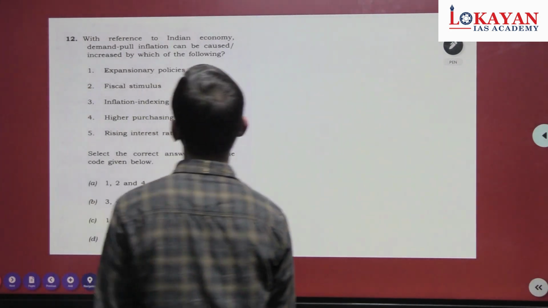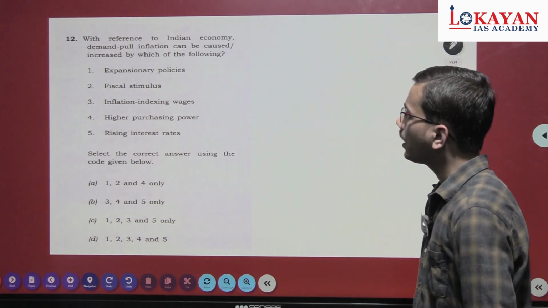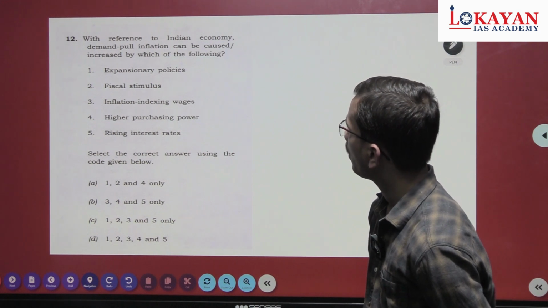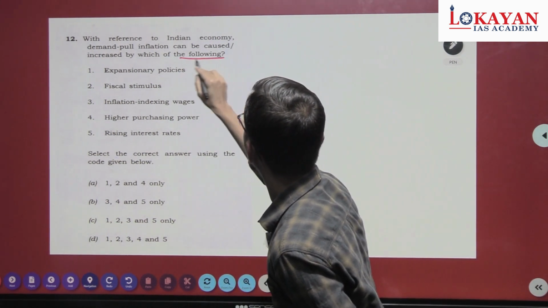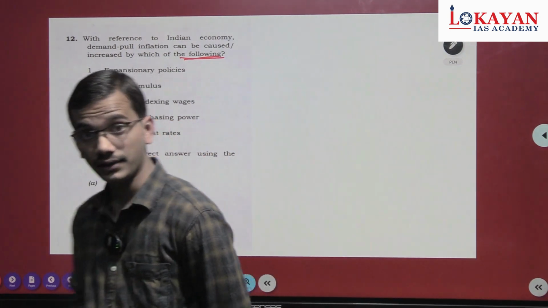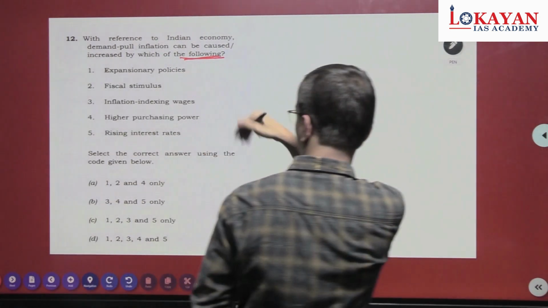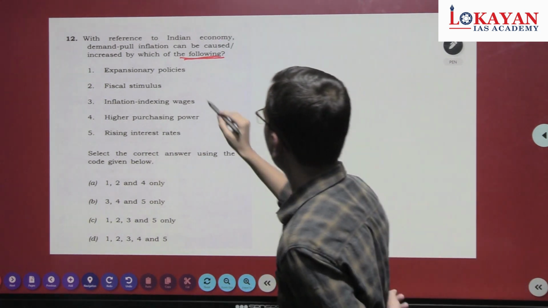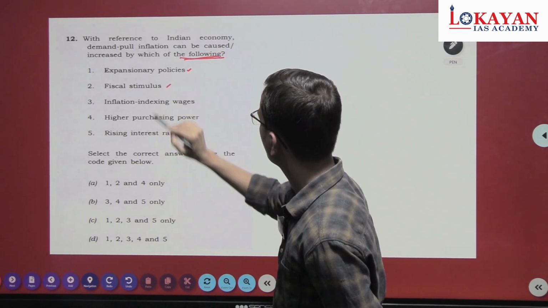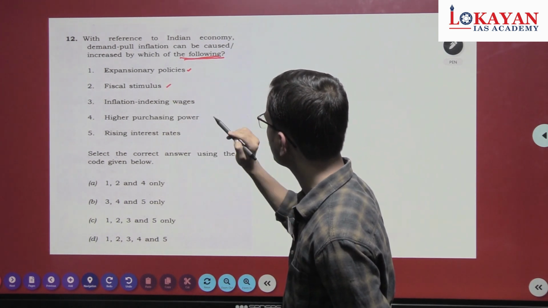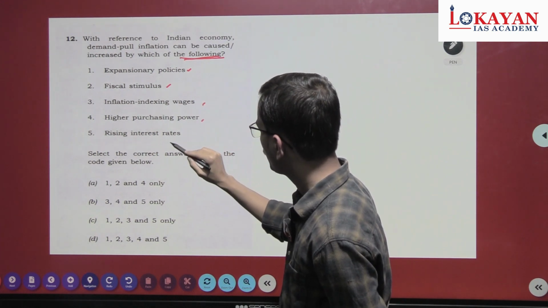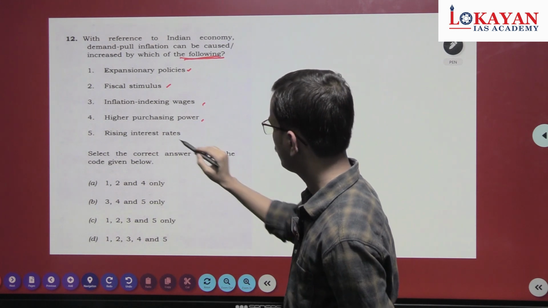Okay, with reference to the Indian economy, demand pull inflation can be caused or increased by which of the following? Let's go option by option, statement by statement. Expansionary policies. Okay, seems okay. Fiscal stimulus. Okay. Inflation indexing wages. Okay. Higher purchasing power. Okay. Rising interest rate. No.